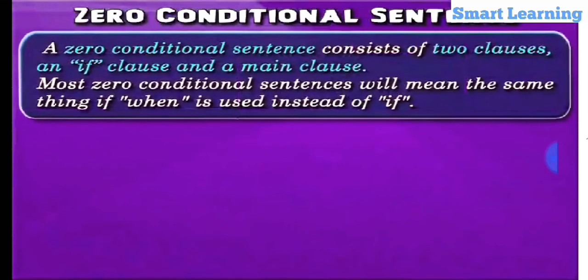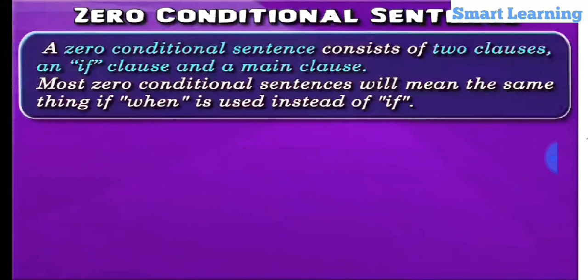Zero conditional sentence. By definition, a sentence that consists of two clauses, an if clause and a main clause, is called a zero conditional sentence.